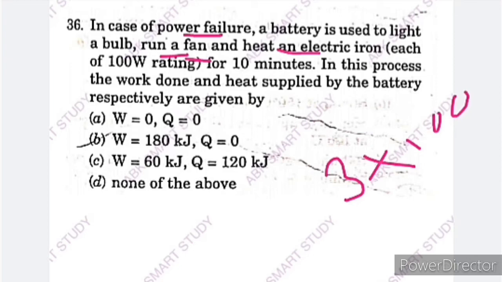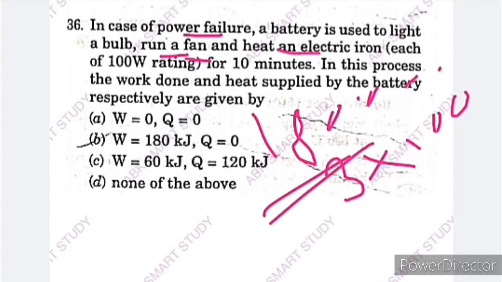So 300 multiplied by 600 is equal to 180,000 joule. Converting it into kilojoule, we get 180.